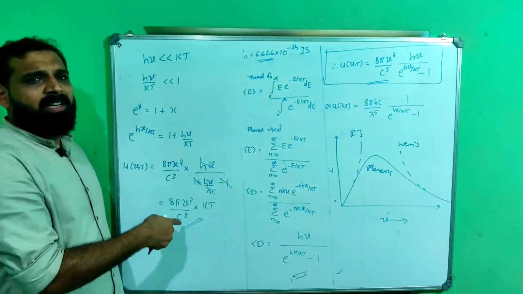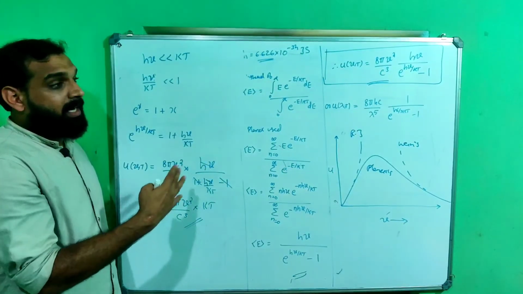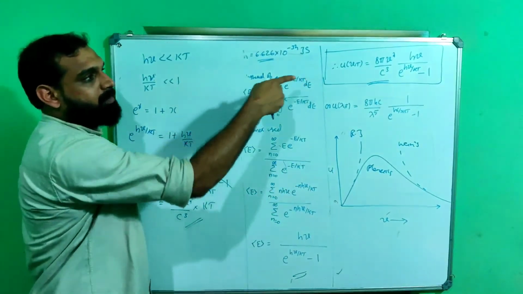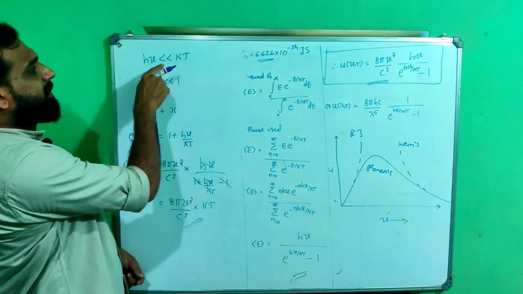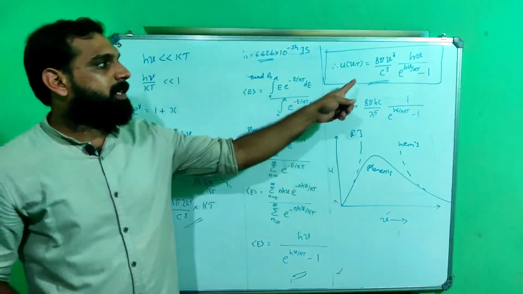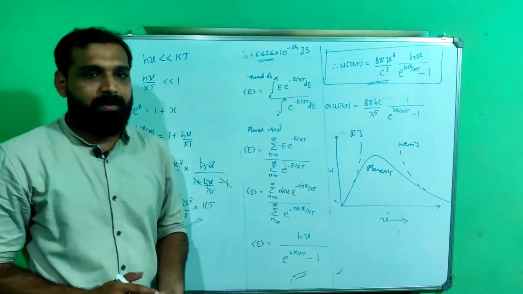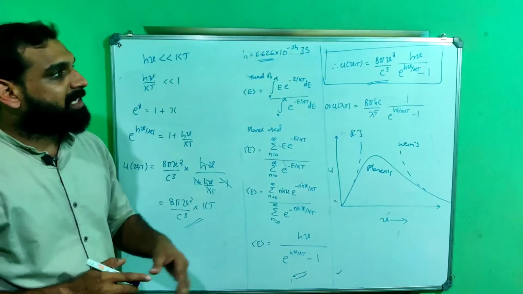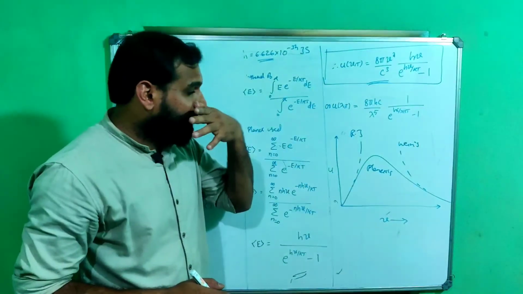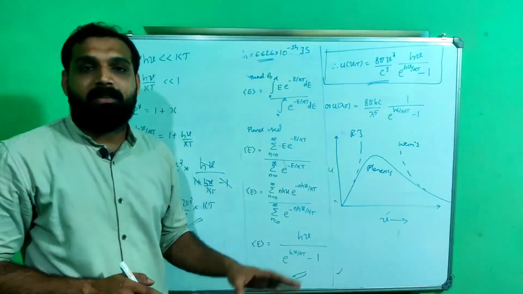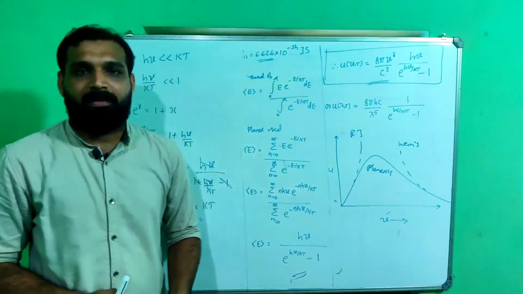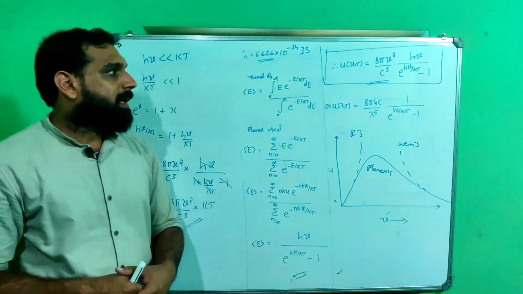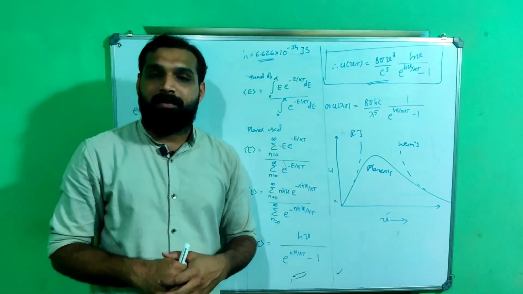So Rayleigh's formula works at low frequencies, and Wien's law can also be obtained from this formula. With a similar approximation, when hν is much greater than kT, we can obtain Wien's distribution. So this is how Planck explained thermal radiation successfully. He obtained the exact graph. This is all about blackbody radiation or thermal radiation.